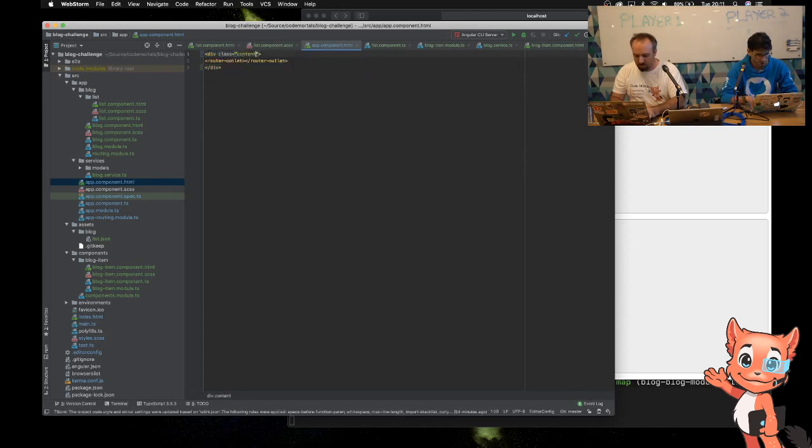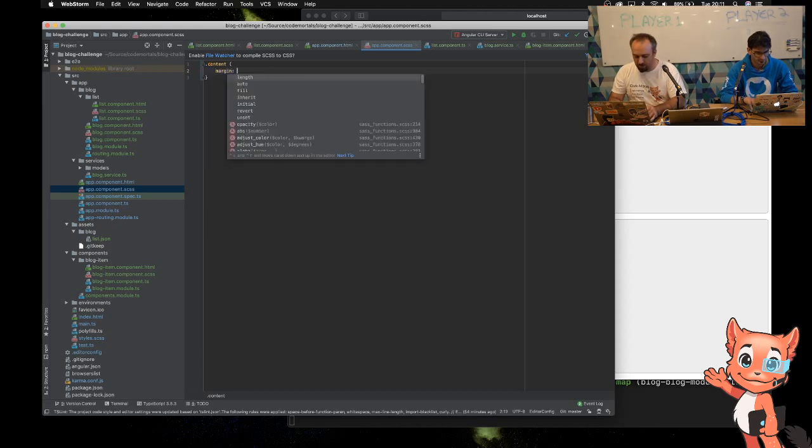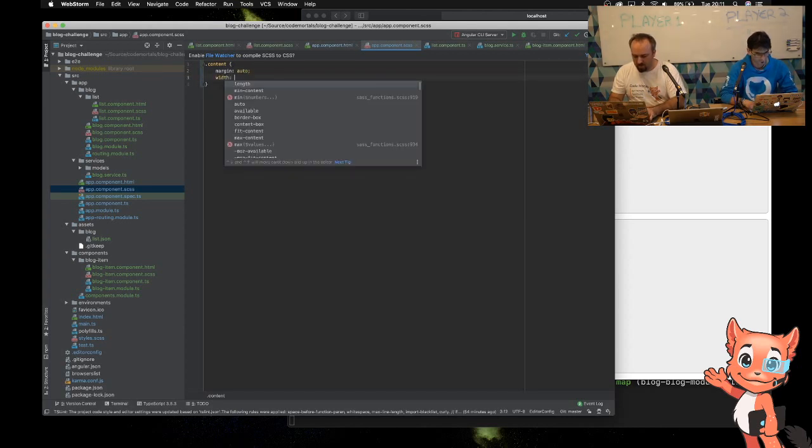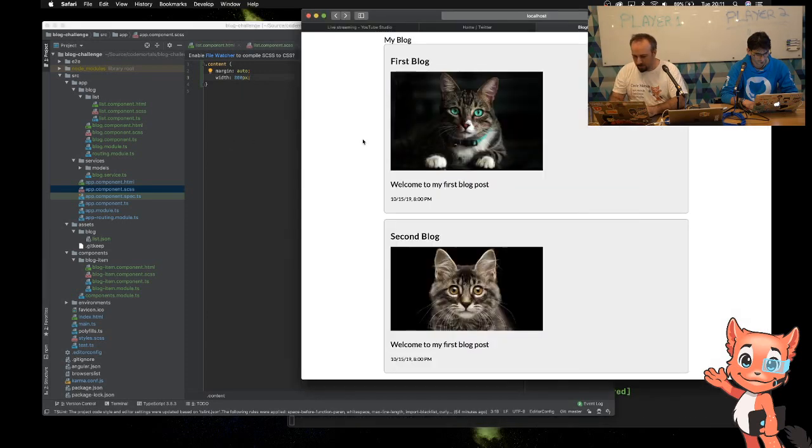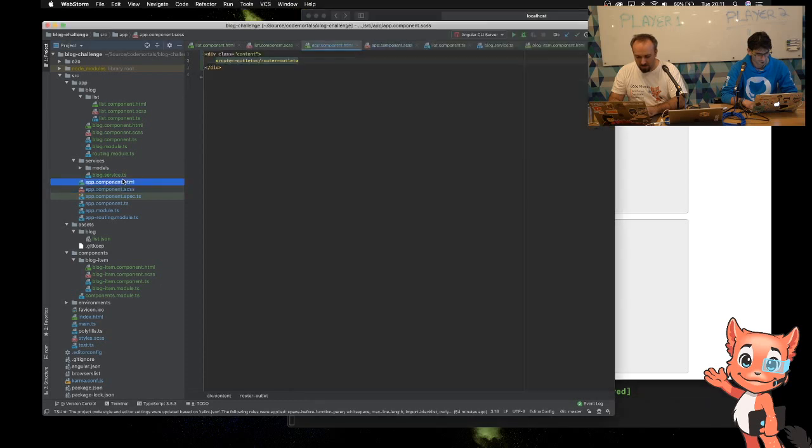Class, content. And so here, content is going to be, let's see, margin, auto, and we probably want to set a width on it, so width 800. Okay, there we go. I can center everything down the page. That's a bit nicer. What else have we got?